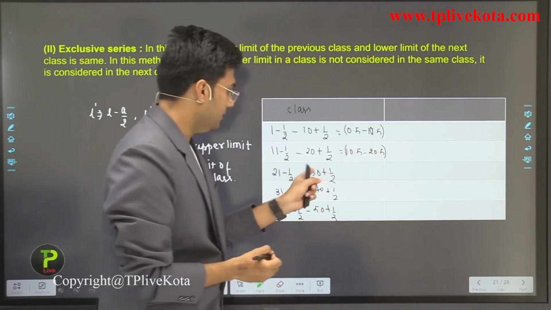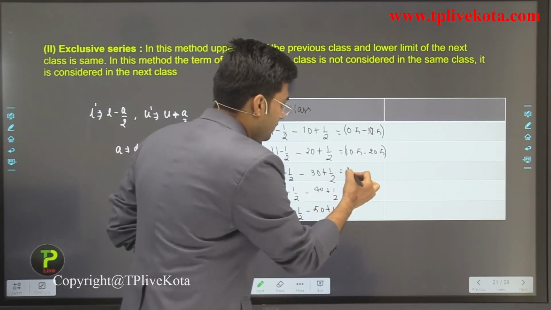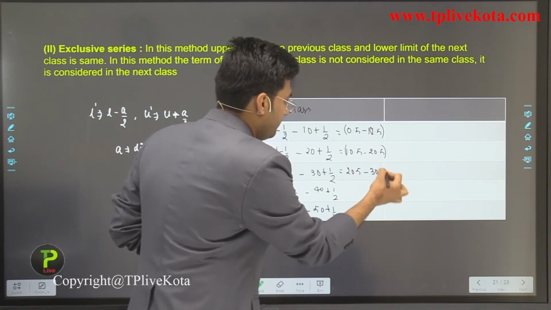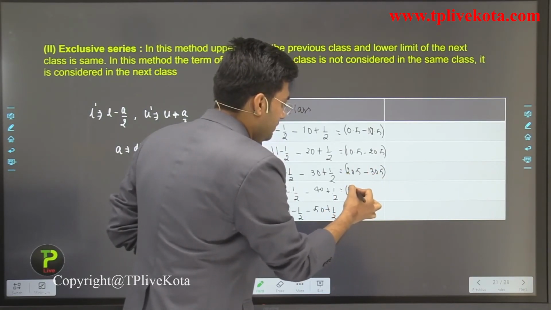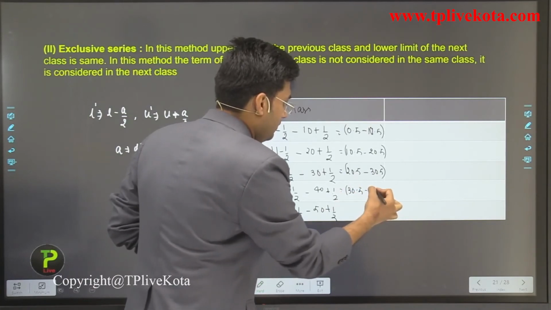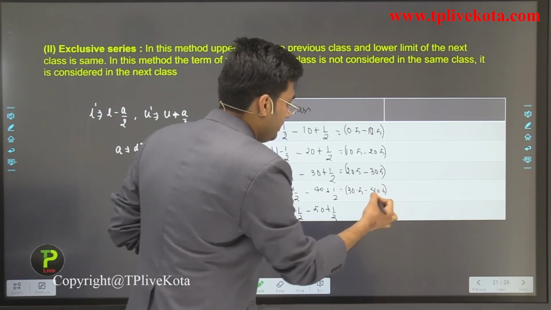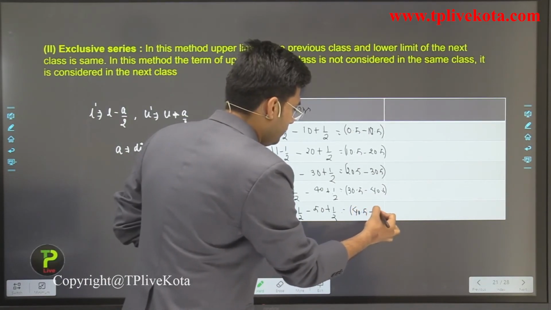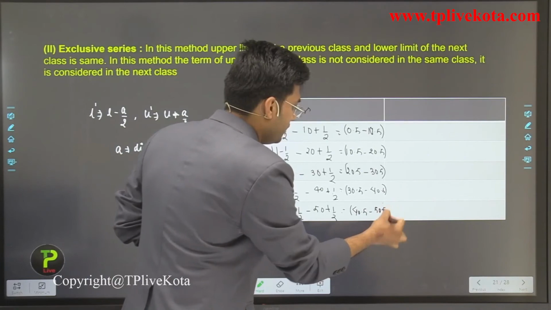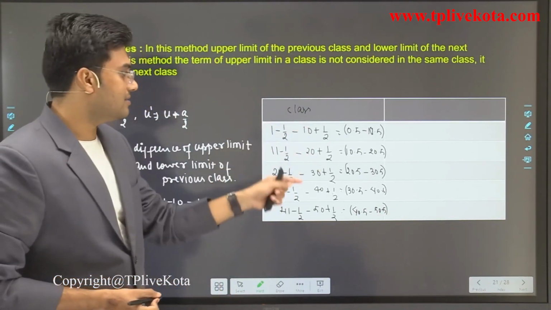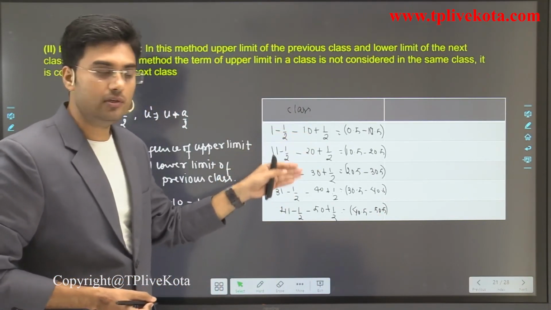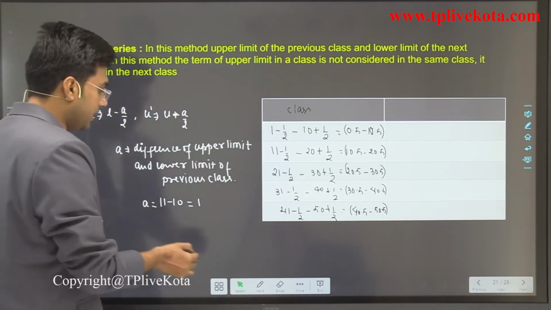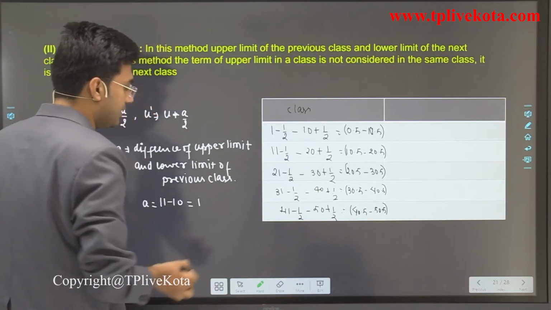Okay, and this is 20.5 to 30.5, and 30.5 to 40.5, and 40.5 to 50.5. Okay, now it is a continuous frequency distribution, or we can say an exclusive frequency distribution. Generally we use exclusive frequency distribution in statistics.